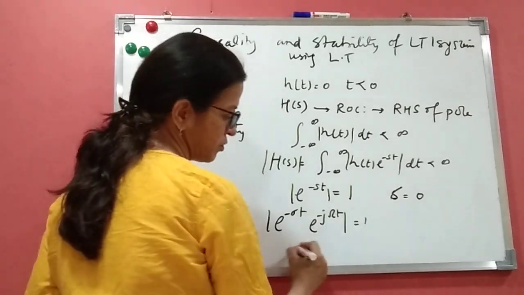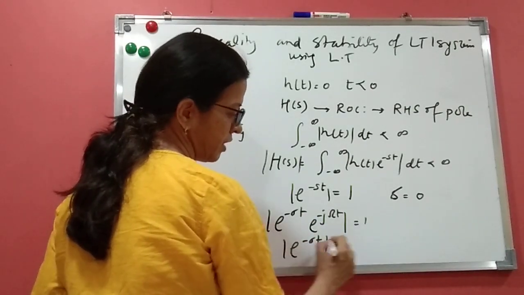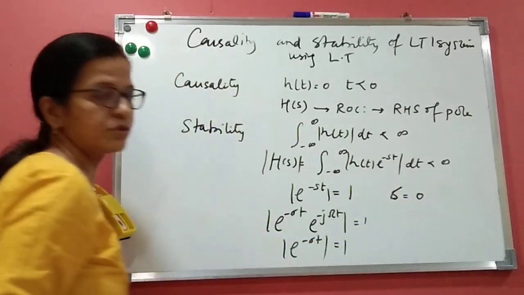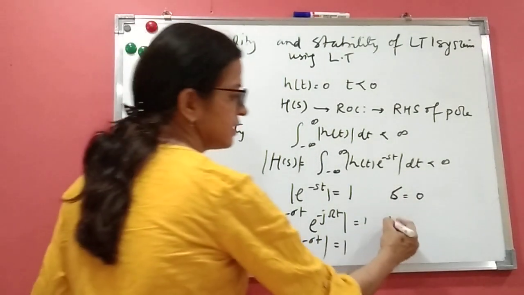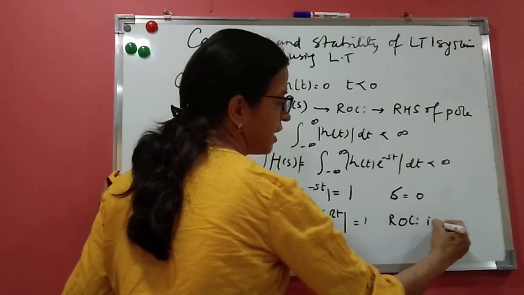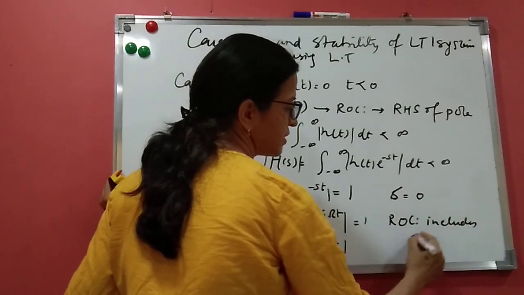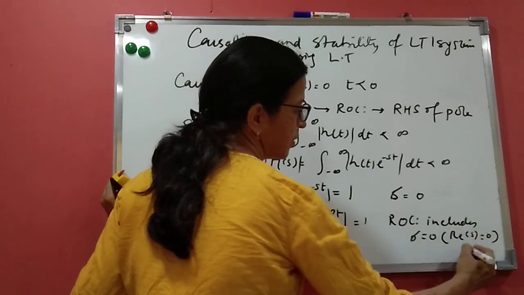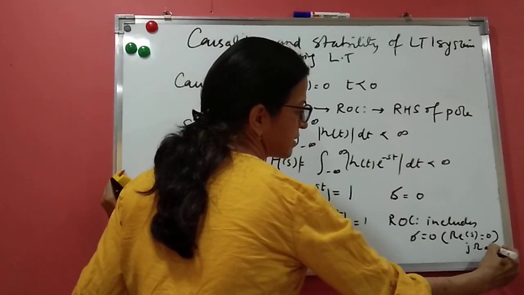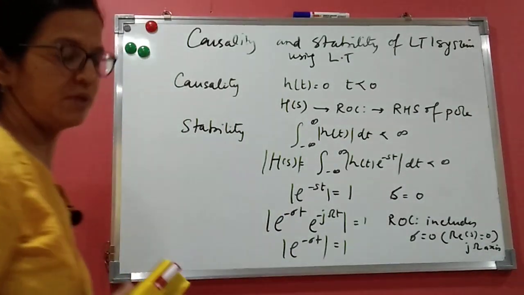So we write e raised to minus sigma t should be equal to 1, or sigma equals 0. So when the ROC includes sigma equals 0, that is real s equals 0, also called the j omega axis, the system is stable.